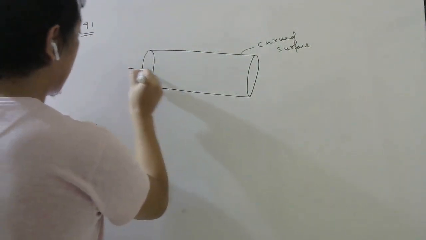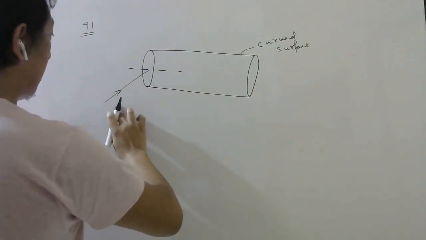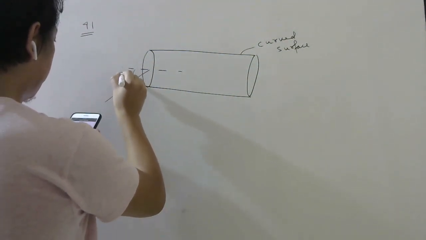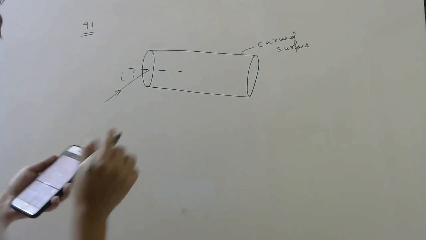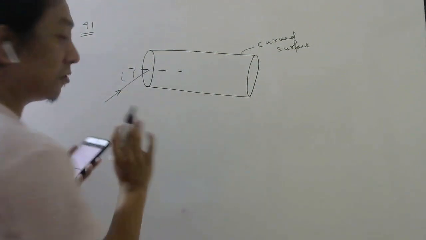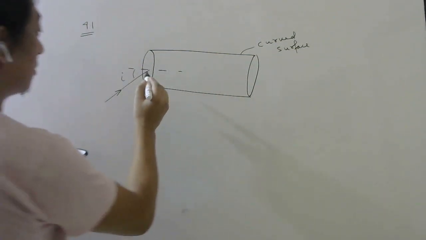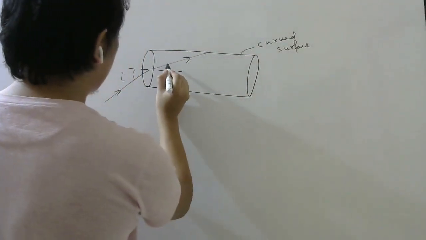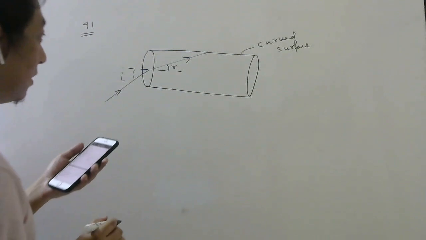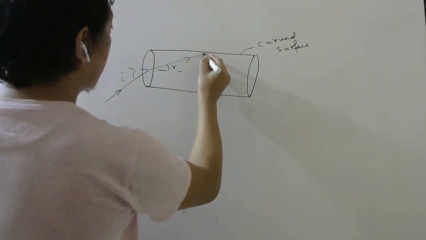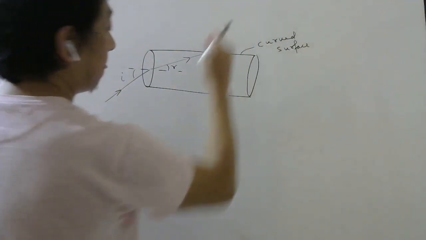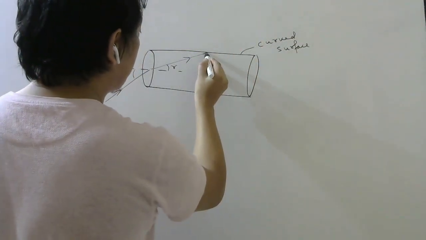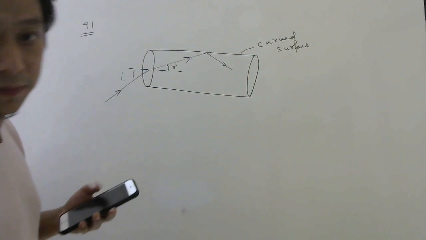They are showing light is falling from air to this medium at an angle i. And this is rarer to denser, so there is no chance of TIR. So this light will go from rarer to denser towards the normal. This is your angle of refraction. Now what they are saying is the light should not cross the curved surface. If light should not cross, it means it should suffer TIR.